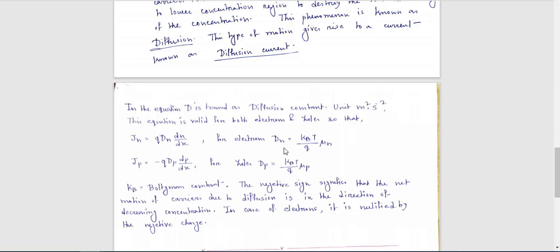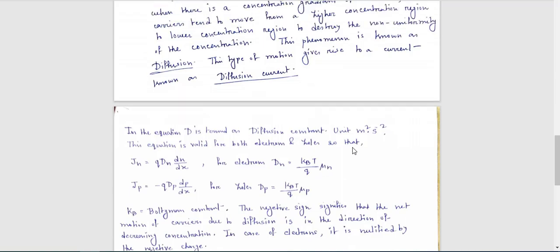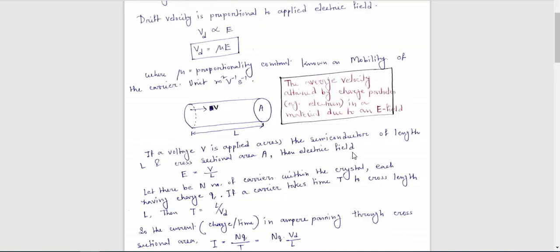For electrons, this diffusion constant Dn can be written as kBT by Q into mu n. Now what is mu? Mu is the mobility. Already I have shown you what mu is.